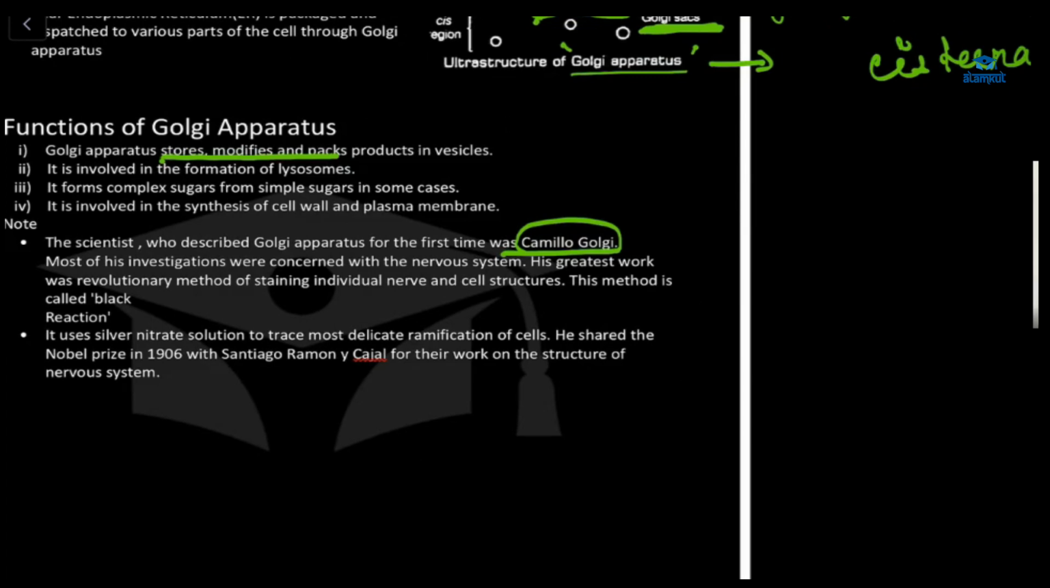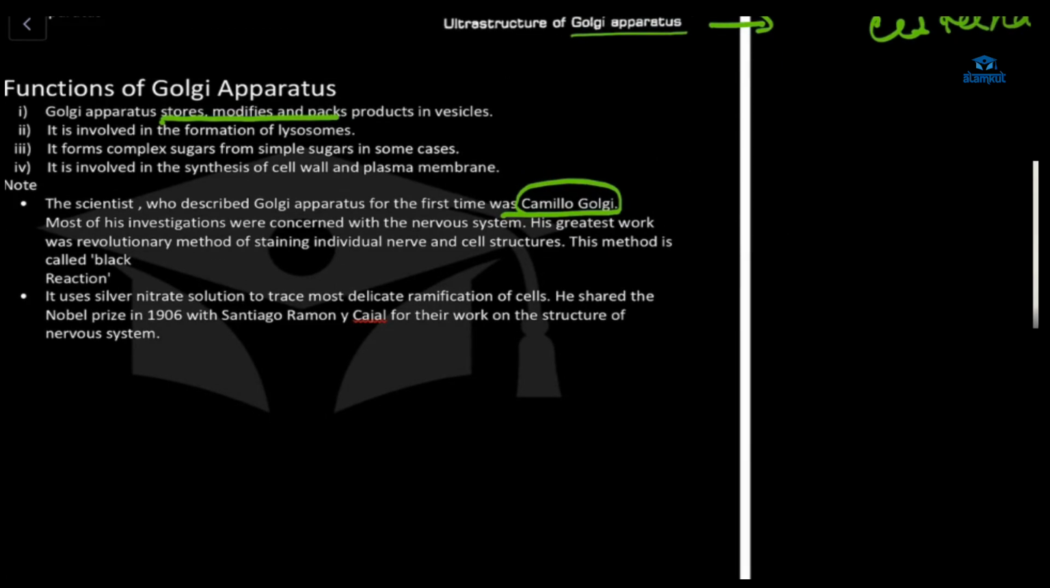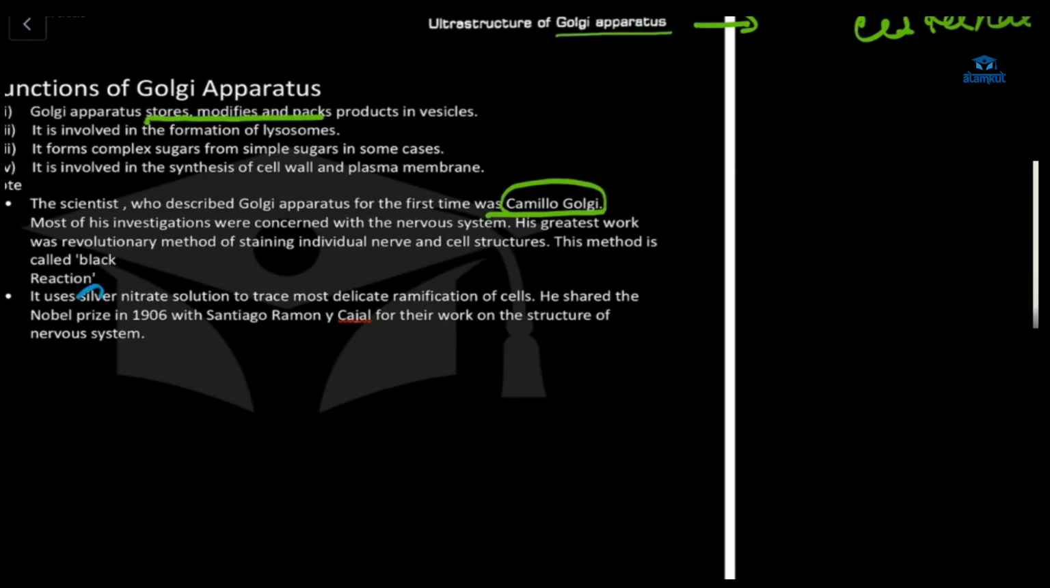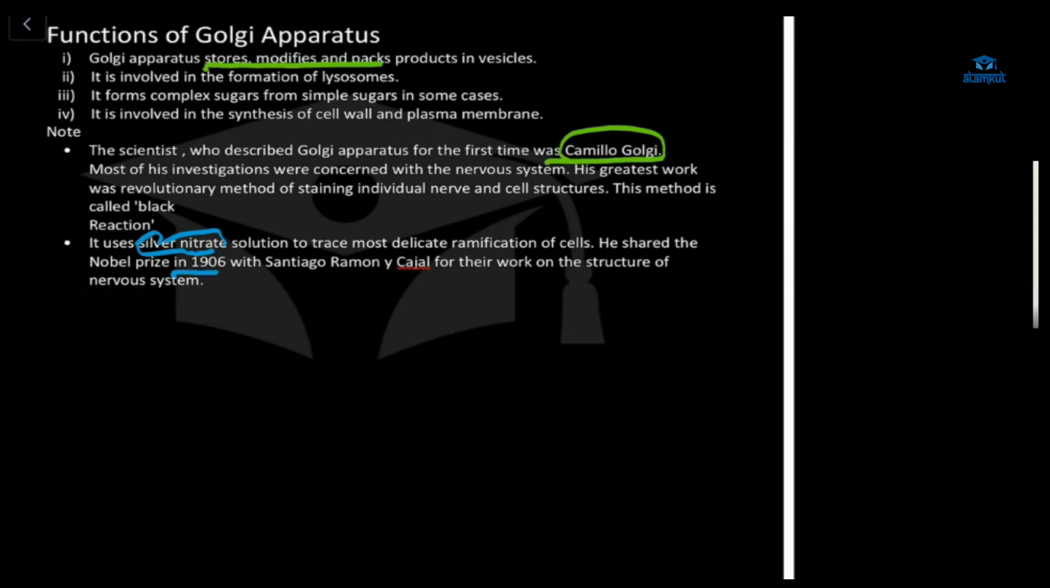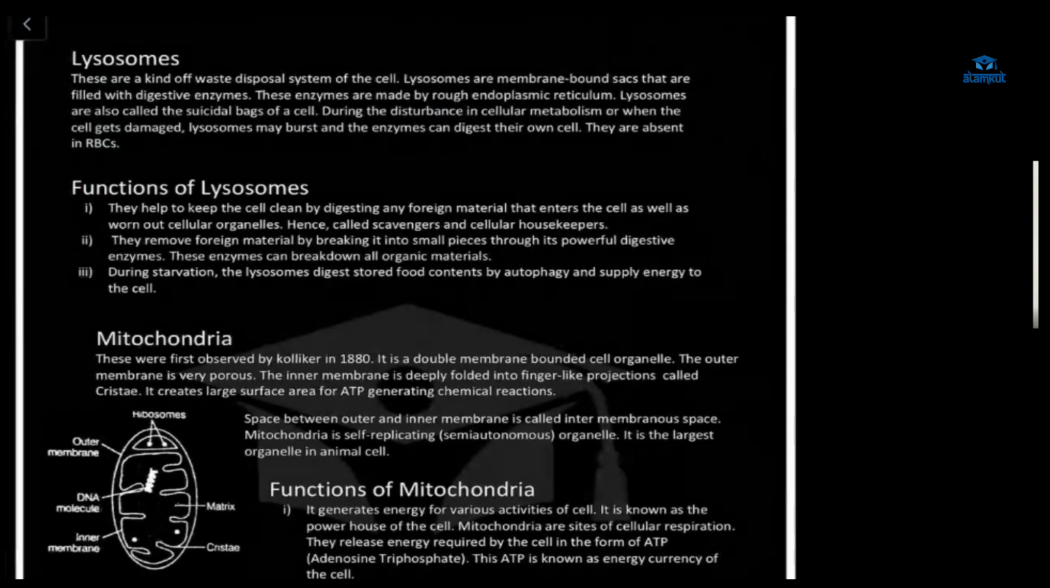Camillo Golgi. He was more famous for his work with the nervous system, and he stained nerve cells to see their structure. This method was called black reaction. It used silver nitrate solution to see the complex structure of the nerve cells. He got the Nobel Prize in 1906, along with another person, Santiago Ramon y Cajal. Okay, that's all here. Then we will go for the lysosome.